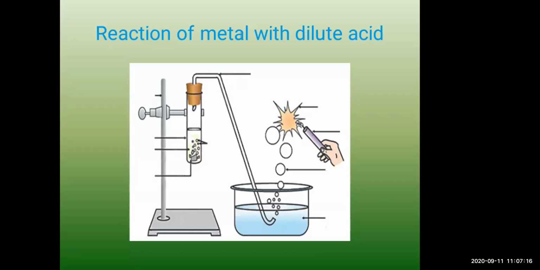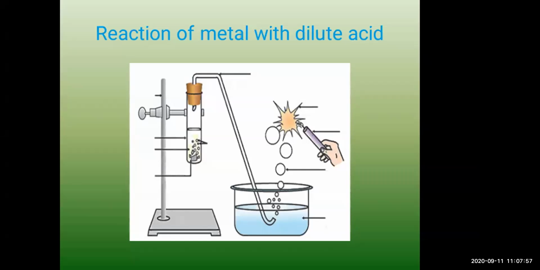Now there is a solution called aqua regia, which is a very corrosive and fuming liquid. It is one of the few reagents which can dissolve noble metals, you know, noble metals like gold and platinum. So aqua regia will dissolve gold and platinum, and it is freshly prepared by mixing hydrochloric acid and concentrated nitric acid in a 3:1 ratio. If we take 3 parts of concentrated hydrochloric acid, to that you have to add 1 part of concentrated nitric acid. Then you will get aqua regia. So that is the importance of aqua regia.